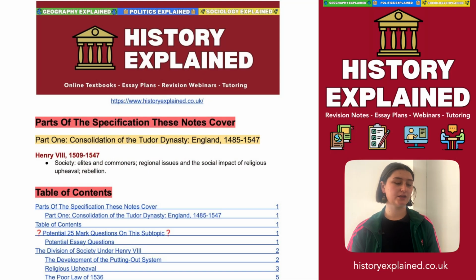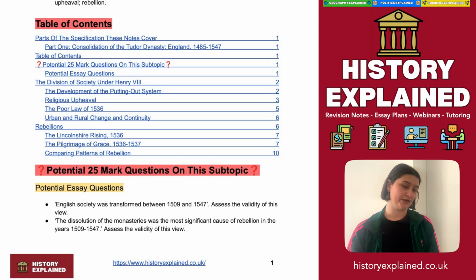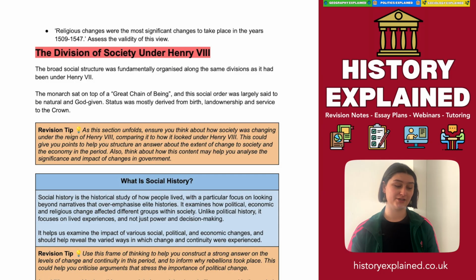So let's start having a look at some potential essay questions that could come up on Henry VIII society. So we could look at a question like, English society was transformed between 1509 and 1547, assess the validity of this view. The dissolution of the monasteries was the most significant cause of rebellion in the years 1509 to 1547. Or religious changes were the most significant changes to take place in the years 1509 to 1547, assess the validity